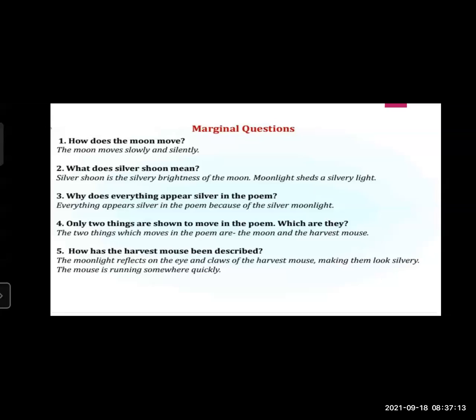Next question, what does silver sheen mean? Here in the poem, silver sheen is the silvery brightness of the moon. Moonlight sheds a silvery light.